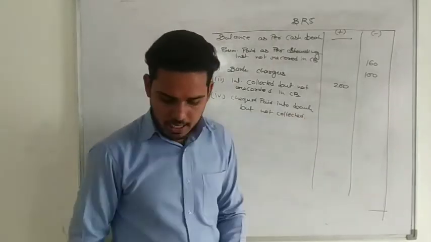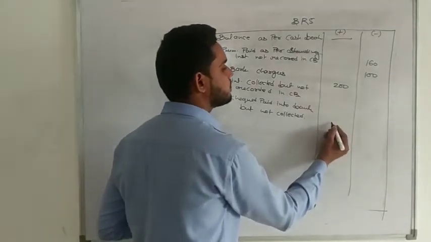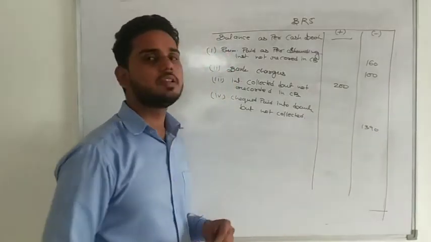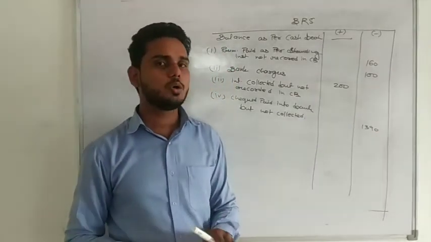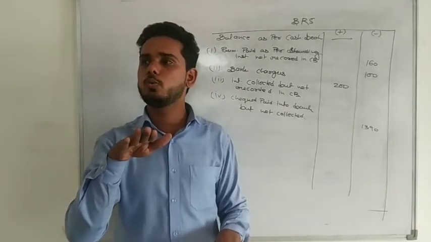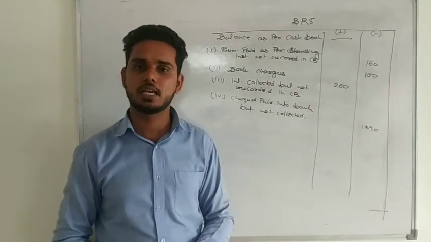And the amount of that is 1050 plus 340, so that will be 1390. Now see one thing. By 1390 you increased your cash book, but the bank has not increased. So you will decrease in cash. So we have written that on the minus side.